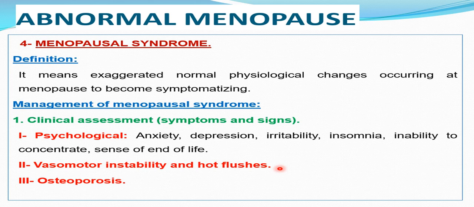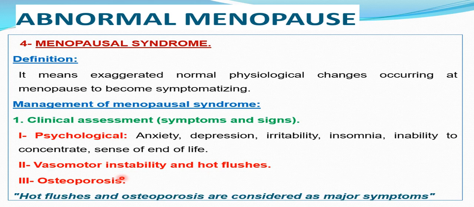During hot flushing the patient can't tolerate heat, followed by a cold sensation and numbness. At some time, due to severe osteopenia and osteoporosis, fractures may develop easily. So the main complaints of menopausal syndrome are psychological changes, vasomotor instability and hot flashes, and osteoporosis. Hot flashes and osteoporosis are considered the major symptoms.